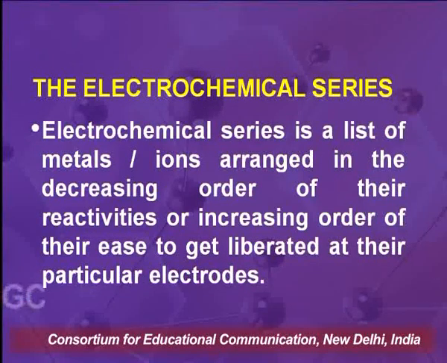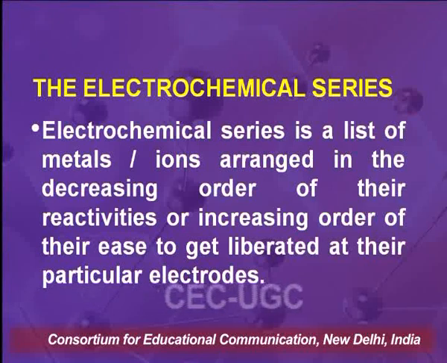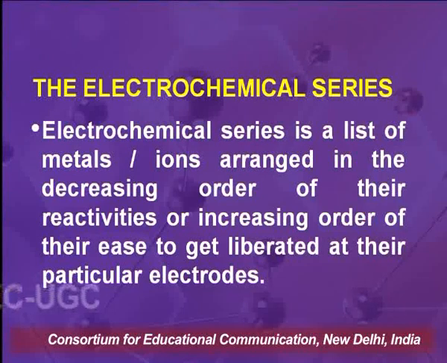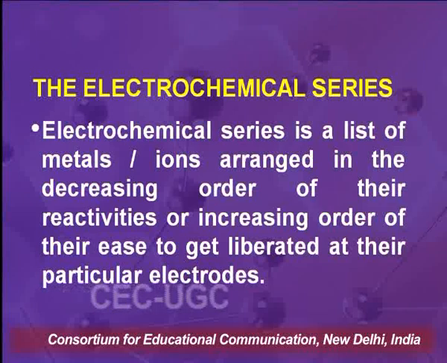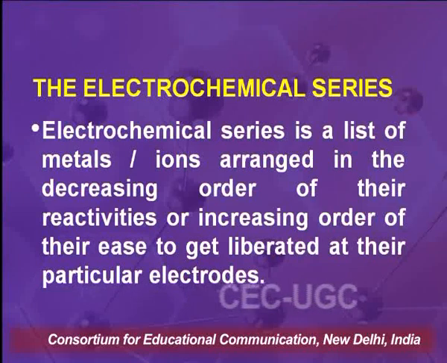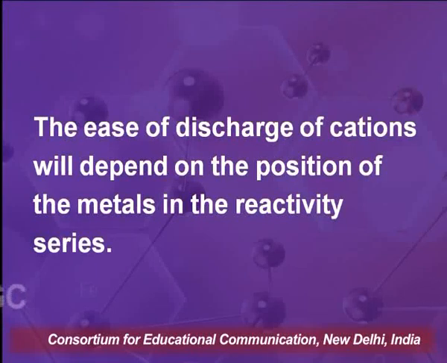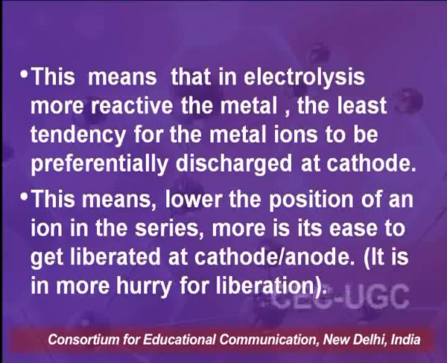The electrochemical series is a list of metals or ions arranged in the decreasing order of their reactivities or increasing order of their ease to get liberated at their particular electrodes. The ease of discharge of cations will depend upon the position of the metal in the reactivity series.